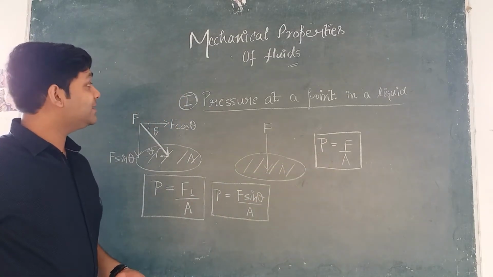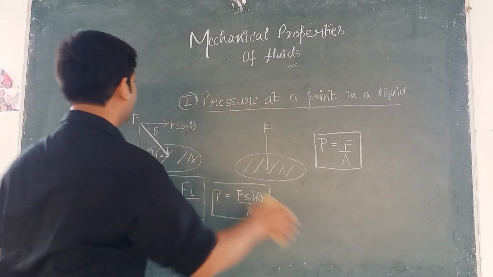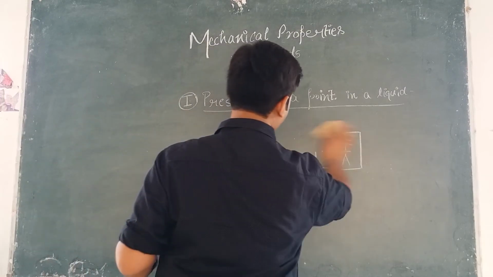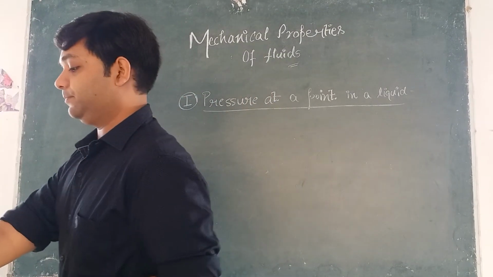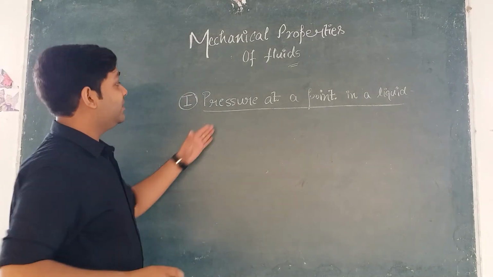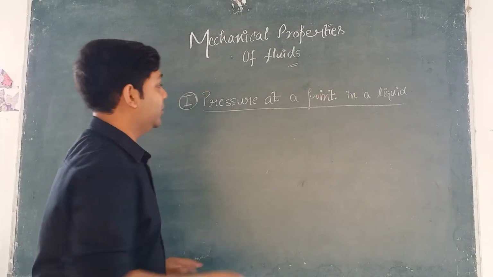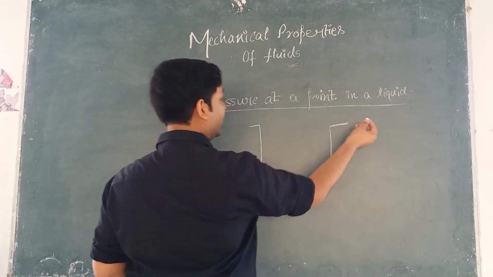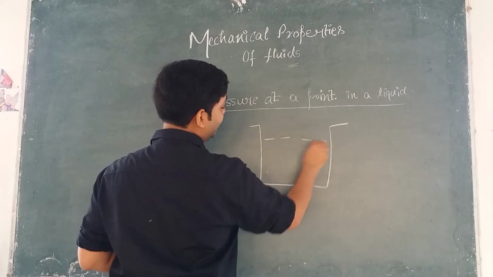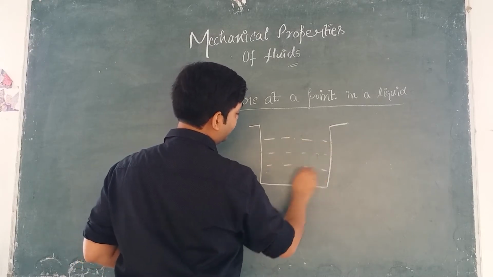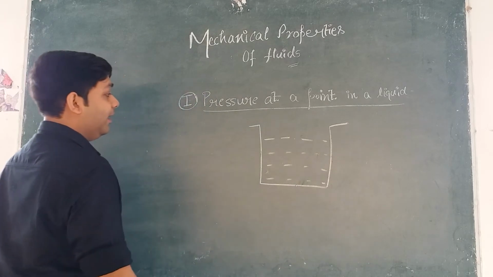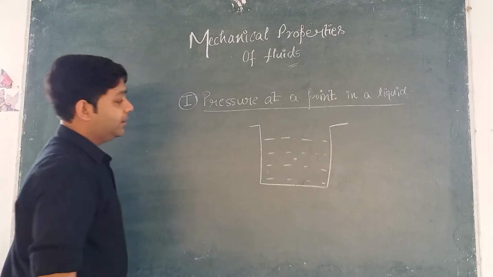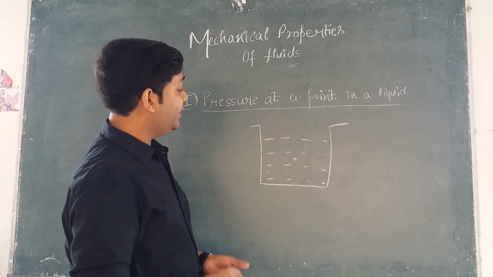Alright, so now let us discuss pressure at a point in a liquid. Now we want to measure the pressure at any point in a liquid. Suppose this is a figure or a tumbler, whatever, okay, and there is some liquid filled in it, right? Now I want to calculate the pressure at this point. So how do we calculate the pressure at this point?